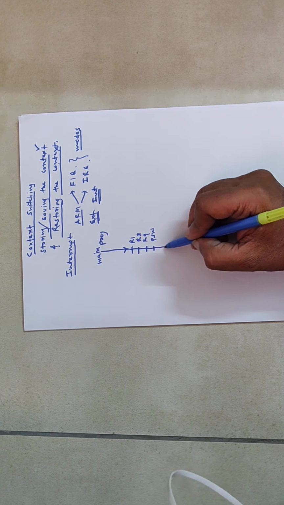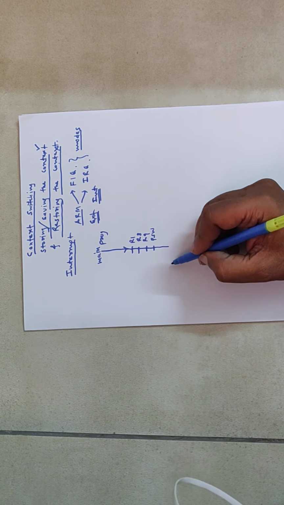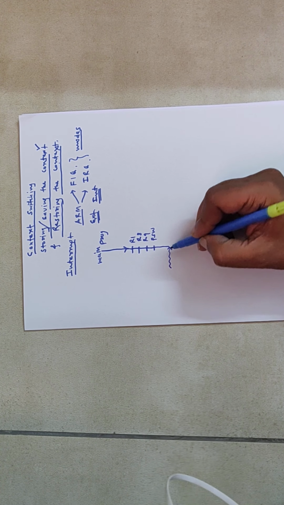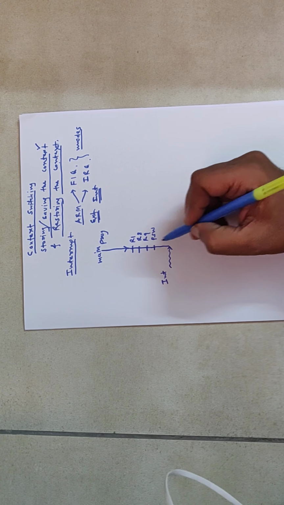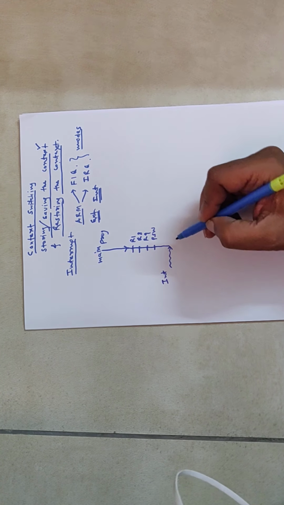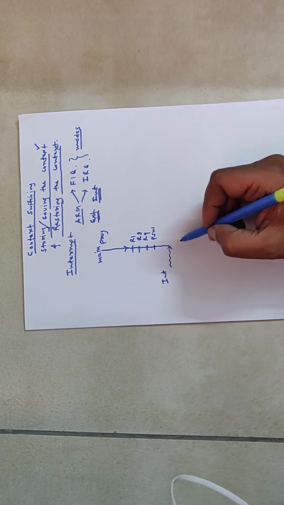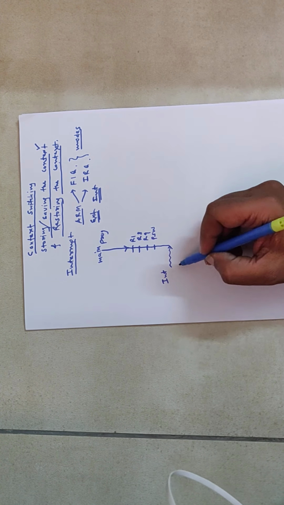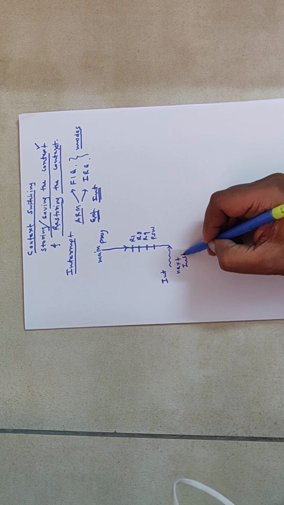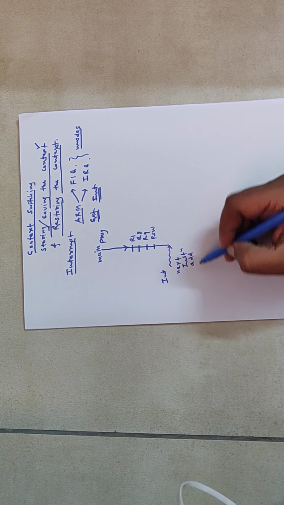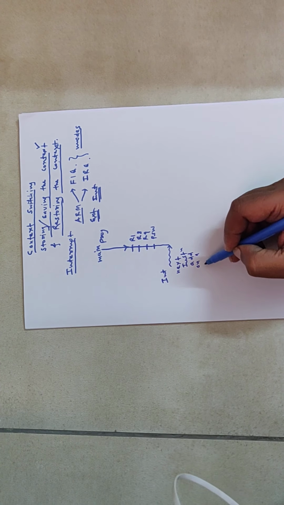Suppose suddenly, while the execution of the main program is going on, at this particular time the external interrupt arrives. Now whenever the external interrupt arrives, by default the processor will store the next instruction address on a stack.